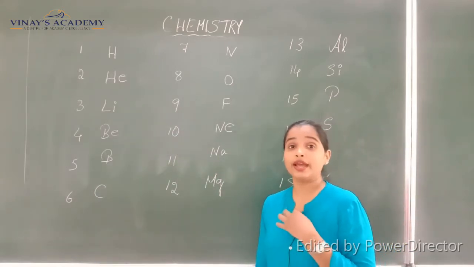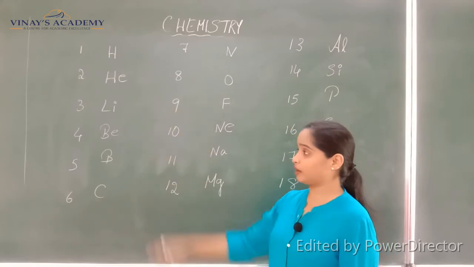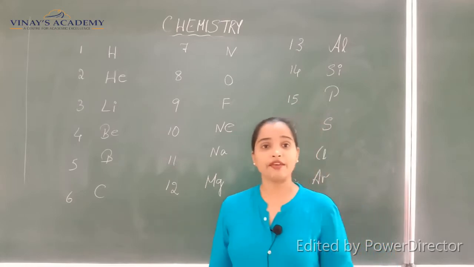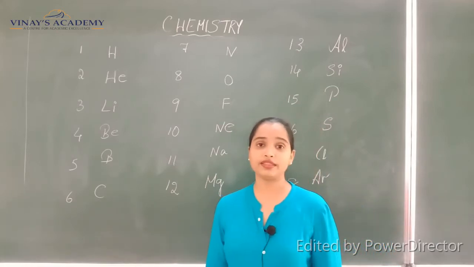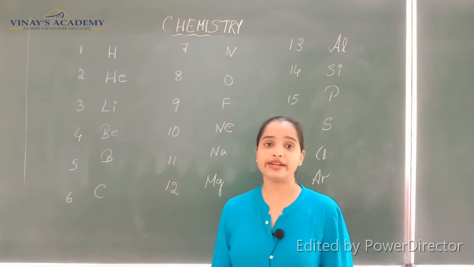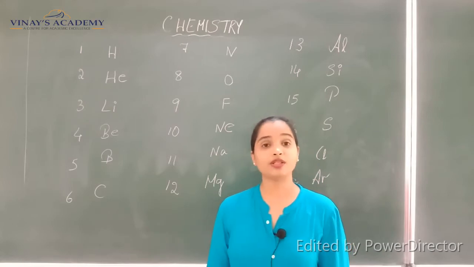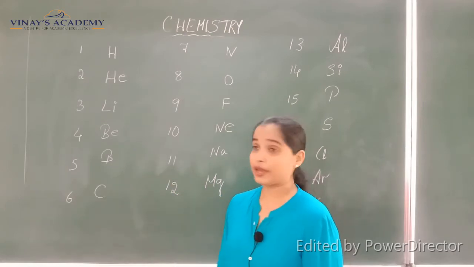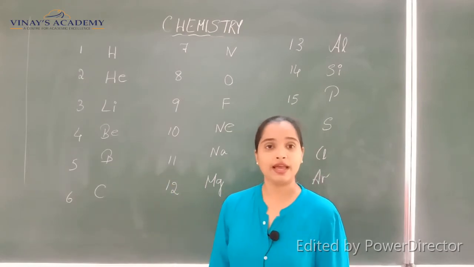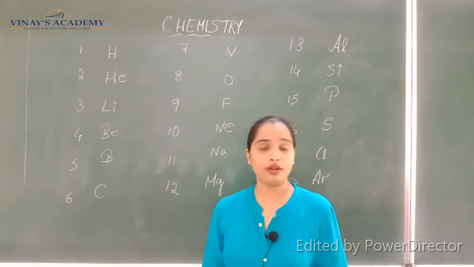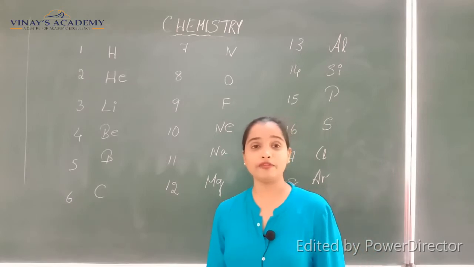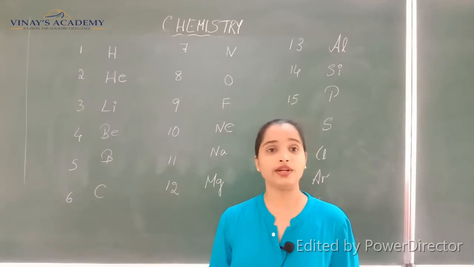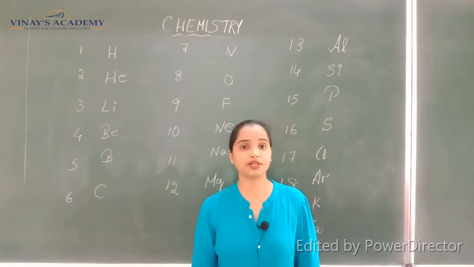You must remember them in series. You must remember how to write them in order, because only if you learn them in order, if some atomic number is asked in between, will you be able to recall it. And also about its electronic configuration. You know about these shells and their subshells, K, L, M, N and all. The K shell has a maximum of 2 electrons and the other shells can hold only 8 electrons in the outermost shell.